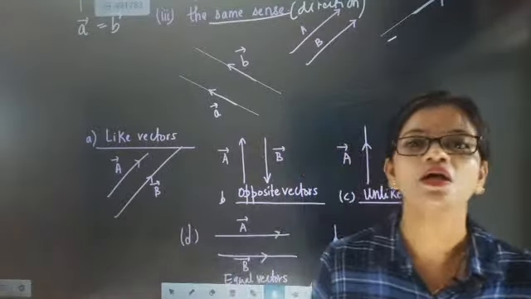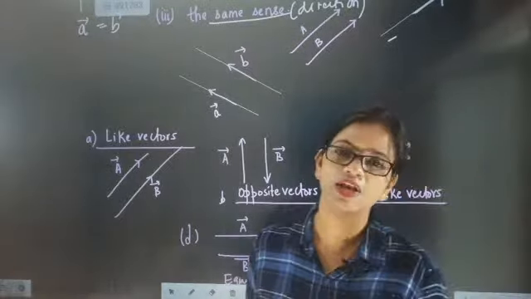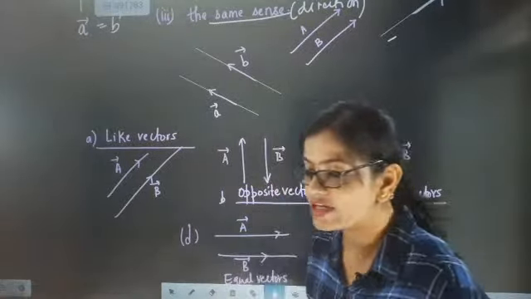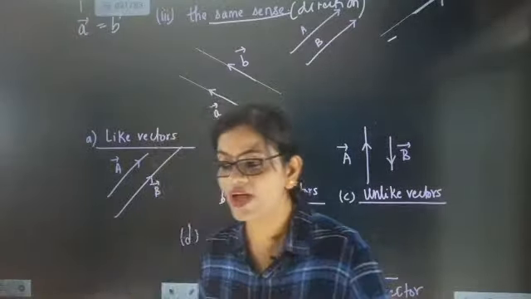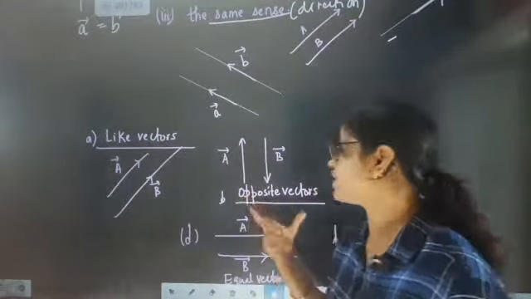So equal vectors have the same direction and support, but only the length or magnitude is different. Because the magnitude is different, they will be considered like vectors. Now the other is called an opposite vector.